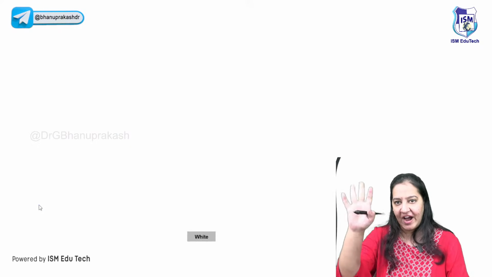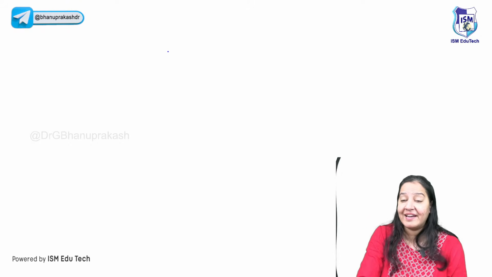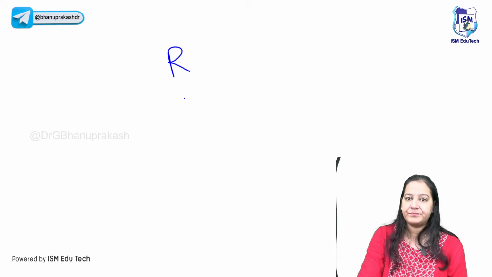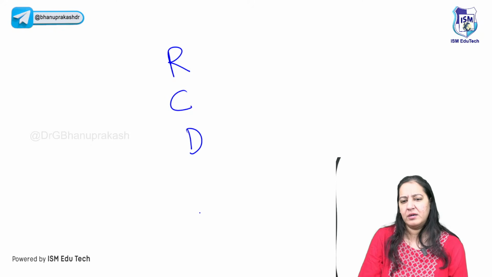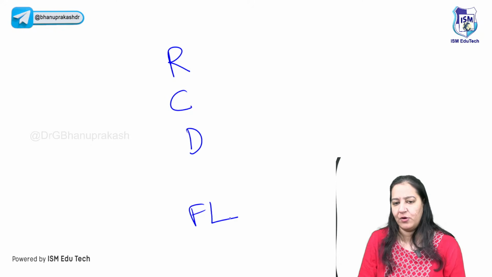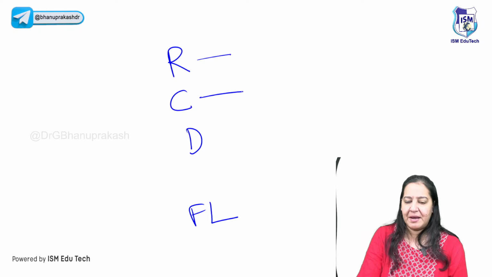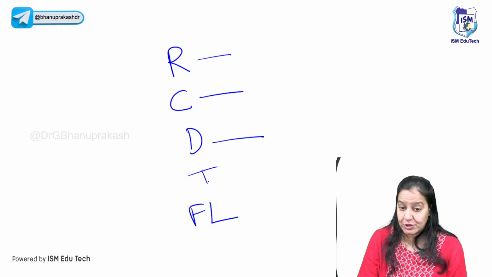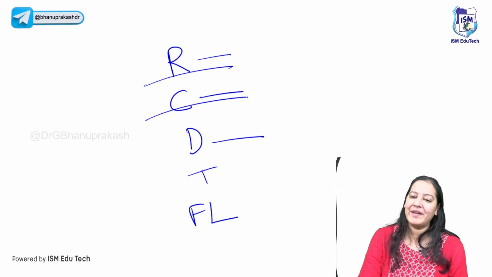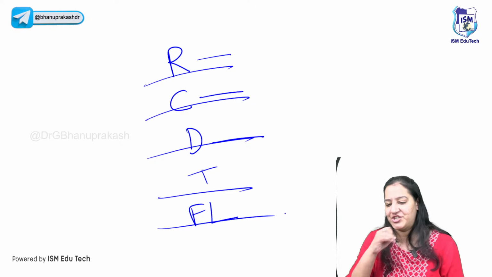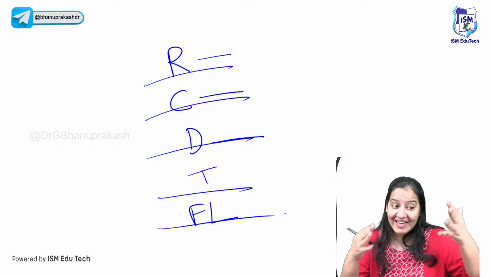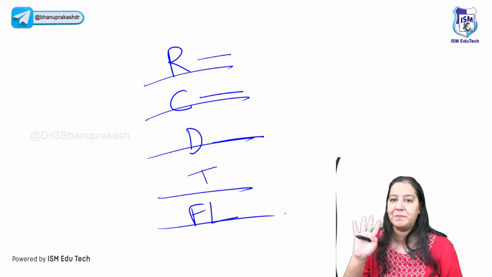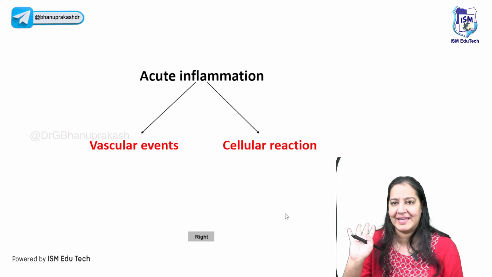So can you tell me the 5 cardinal signs in Latin language? Rubor, calor, dolor. What was the 4th one? Functiolaesa. I'm forgetting one. Redness, increased temperature, increased pain. What was the next one? Tumor, swelling. I forgot that. Okay. So rubor, calor, dolor, tumor, and functiolaesa. These are the 5 in Latin language you have to learn. You get many MCQs or PYQs on this. It's a simple thing you have to learn.